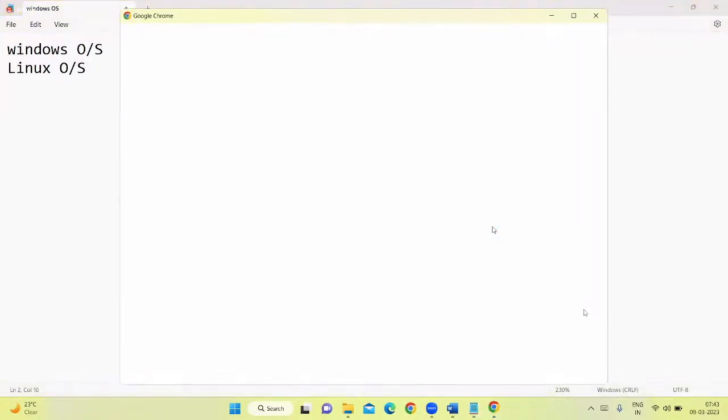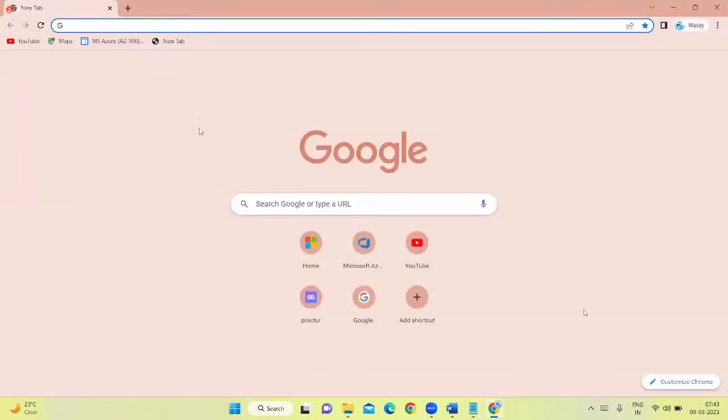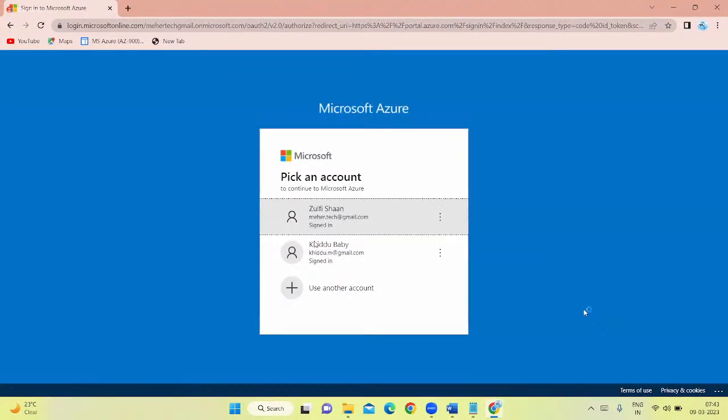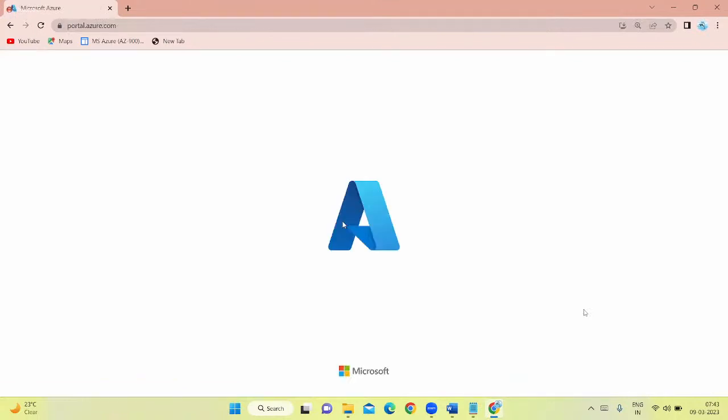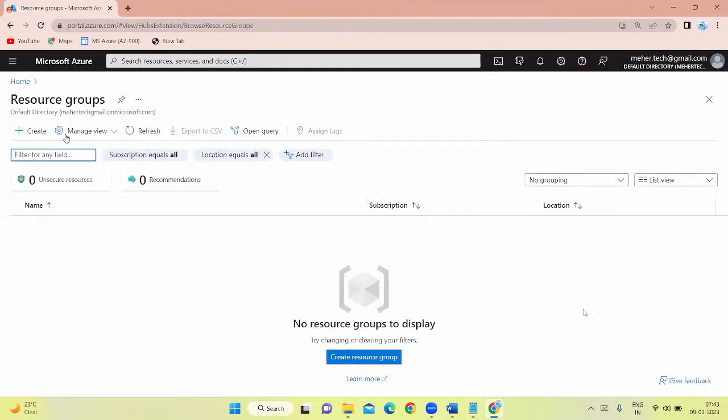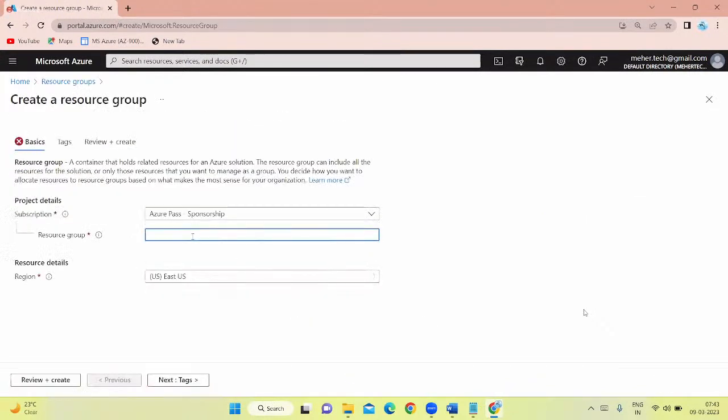If I say the virtual machine deployment for Linux operating system, the procedure is the same. How we have deployed the Windows VM, the same procedure we are going to follow, but the only difference is that we are going to use Linux as the operating system in place of Windows. So let me create a resource group first here. I'll go to create, and I'll create one resource group with the name Naresh RG.